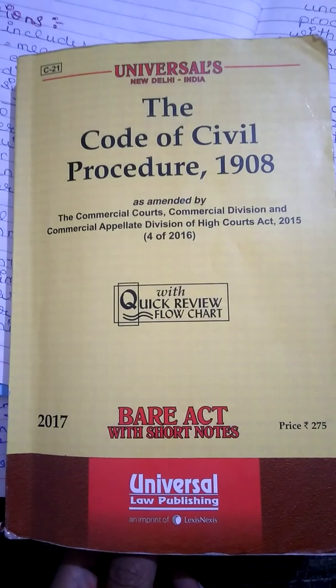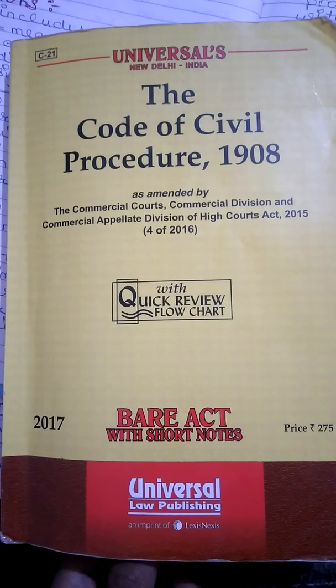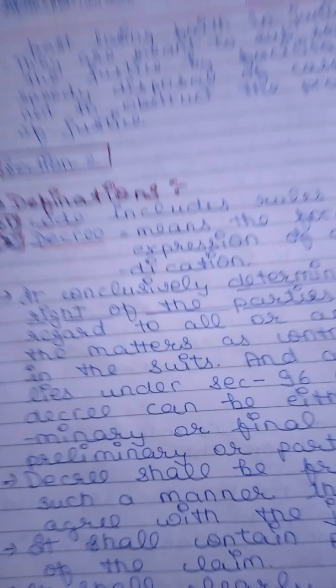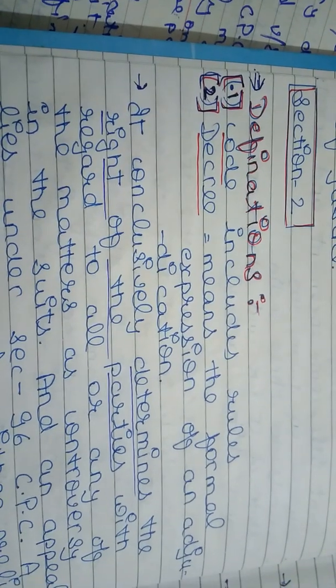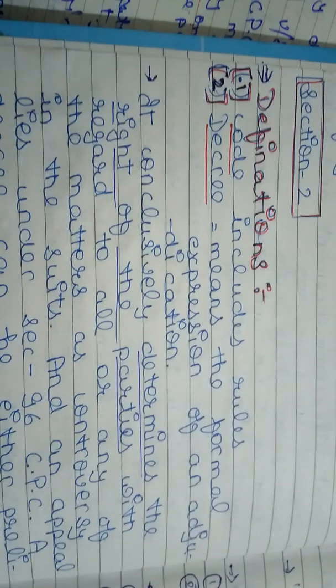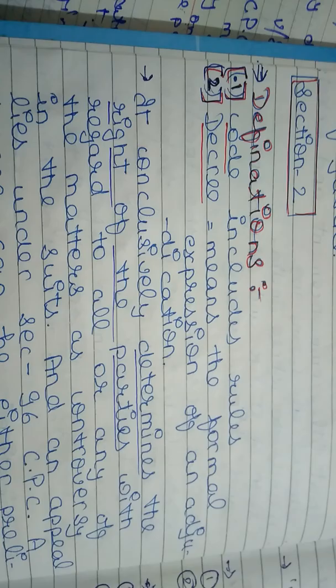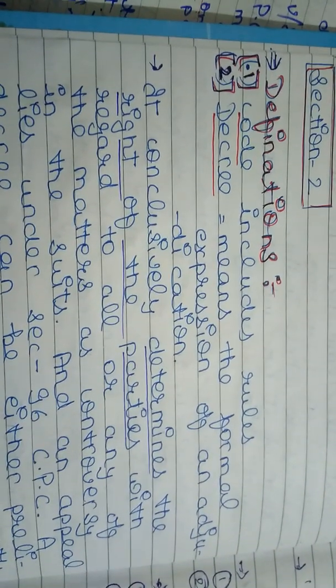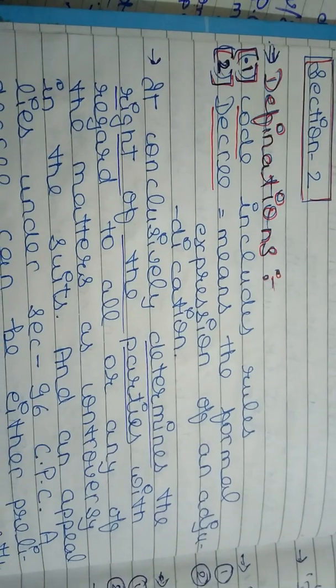Hey guys, today I'm going to explain Section 2 of the CPC, that is, definitions. So here it is. First, it is defined that code includes rules. It is so simple. Code includes rules. Code means Sahita, which includes rules.